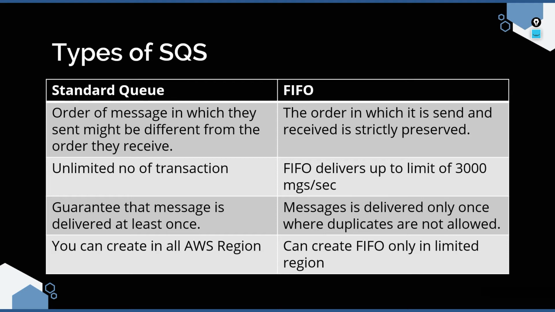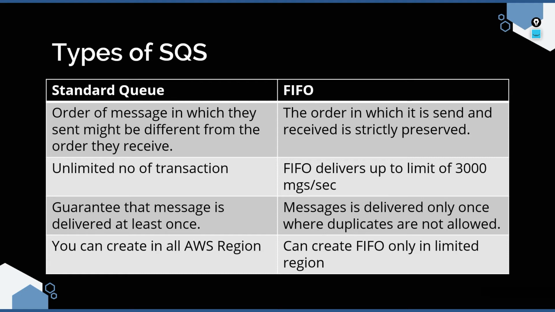The second important difference is that in a standard queue, there is high throughput. There is no limit on the number of transactions. So a standard queue supports an unlimited number of transactions per second. Whereas if you look at FIFO, FIFO supports only 3000 messages per second.